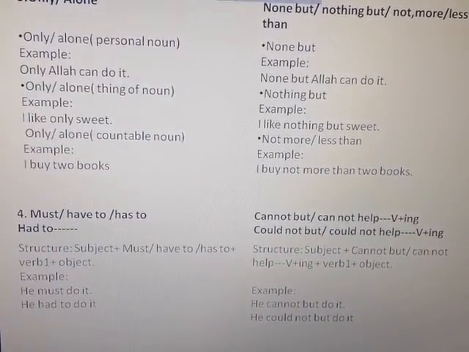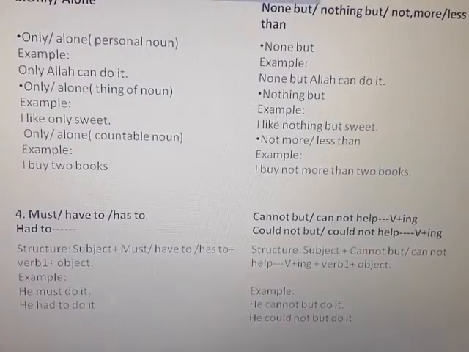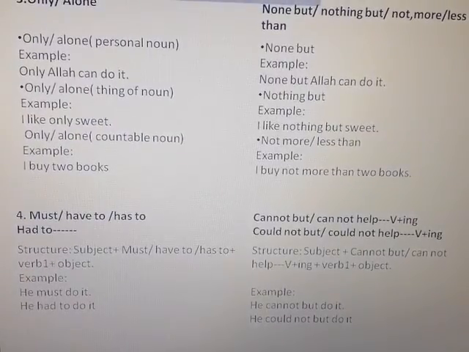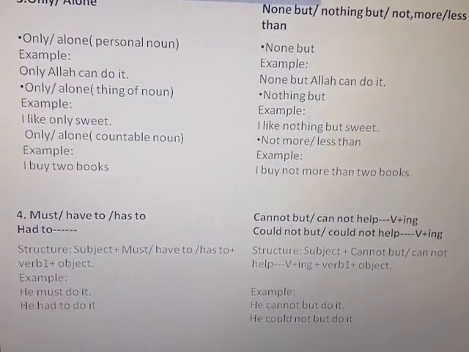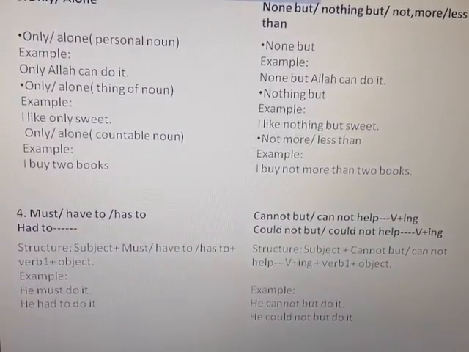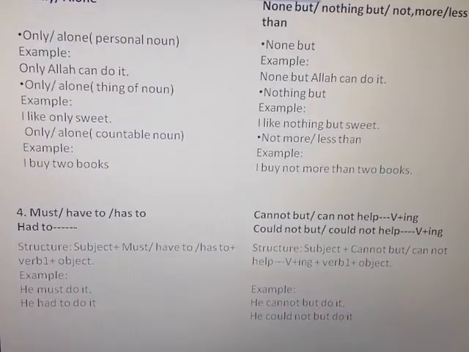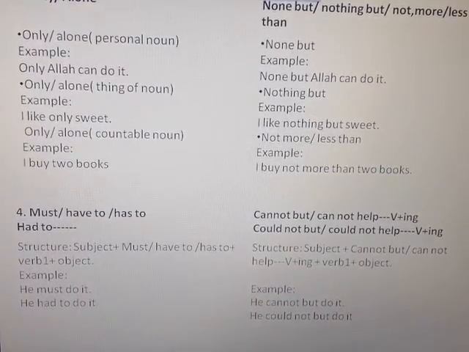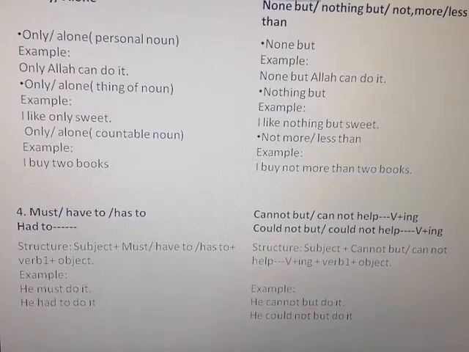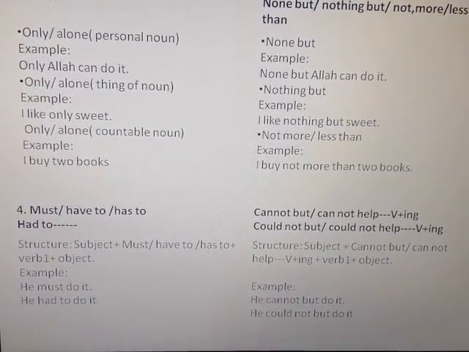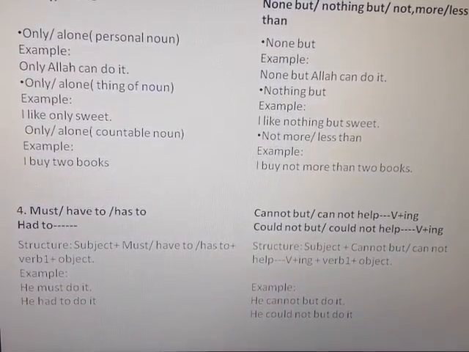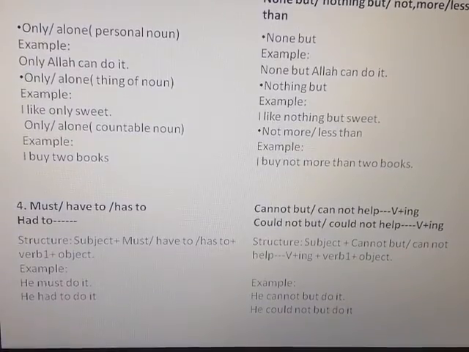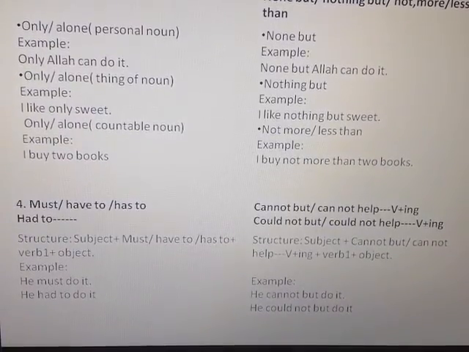If you use help, there must be ing with the principal verb. If the affirmative sentence uses had to, you can use could not but or could not help. Okay, could not help. After help you use verb ing. And an example: he must do it, he cannot but do it.